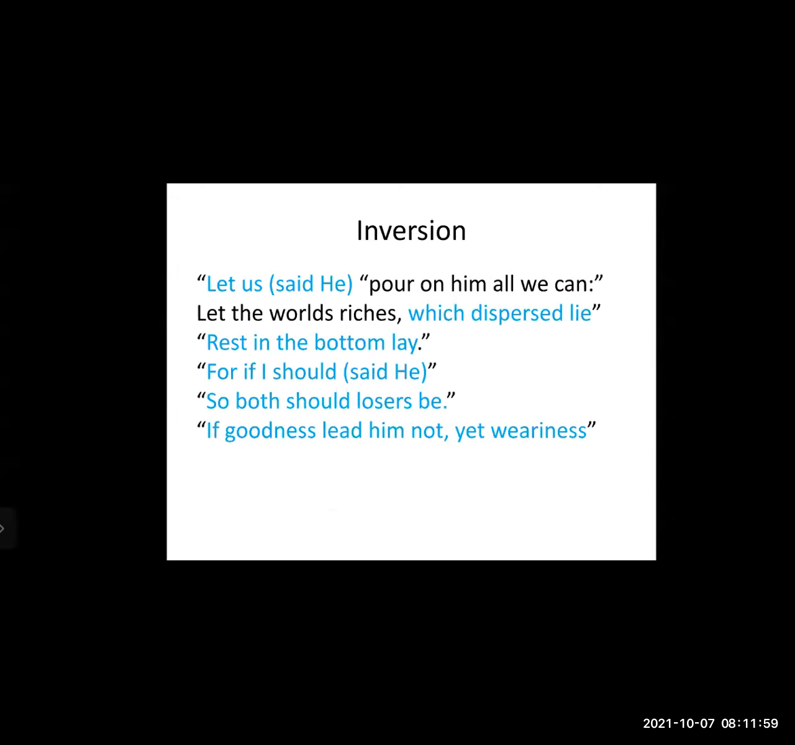Second line, let's the verse riches which disperse lie. Which lie disperses is the right order, but he has interchanged the words. Rest in the bottom lay. For if I should give it, so both should losers be. If goodness lead him not at weariness. All these lines have inversion. Why has he used inversion? To make the poem more rhythmic.